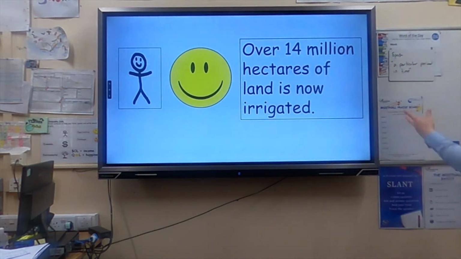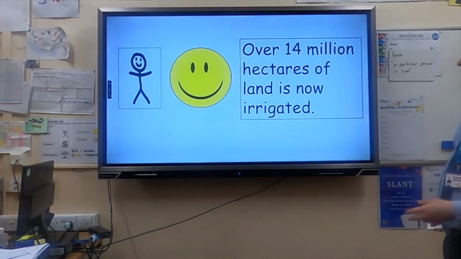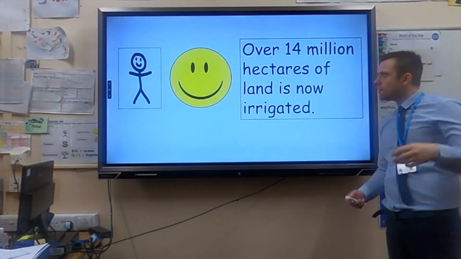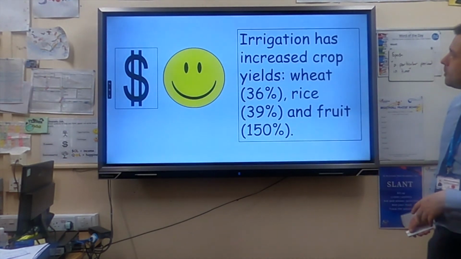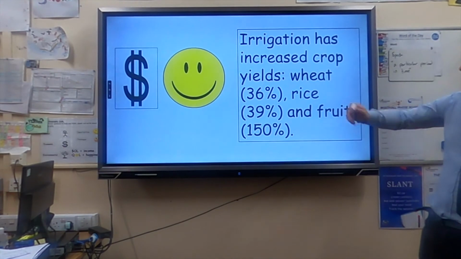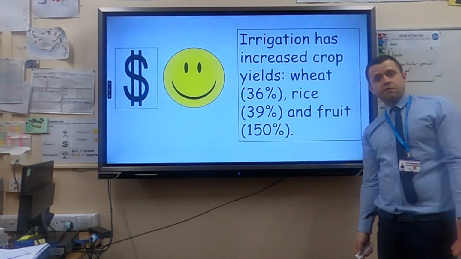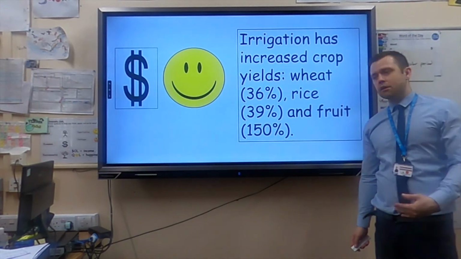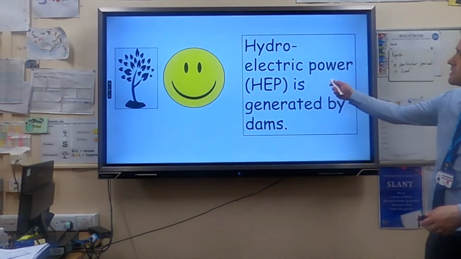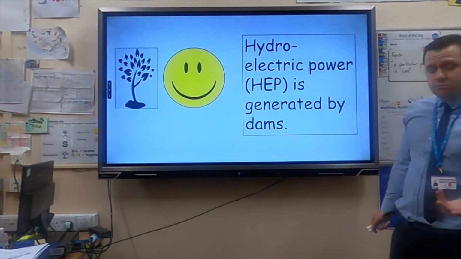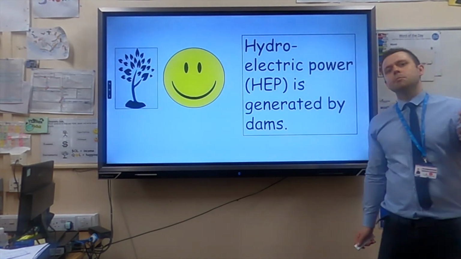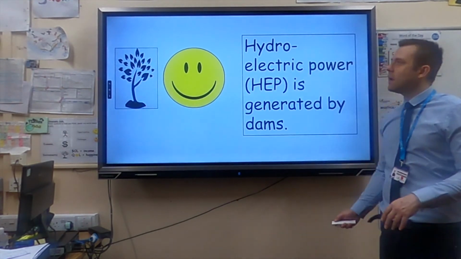Social opportunities, 14 million hectares of land is now irrigated. All these people living there can now farm the land and have got more food. An economic opportunity is the crop yields have increased. For example, wheat's gone up by 36%. This means farmers can make more money. It will increase their standard of living. And in environmental opportunities, the hydroelectric power is generated by the dams. This is clean electricity which can be put to use to hopefully develop the country.